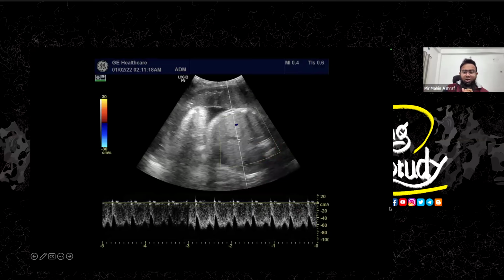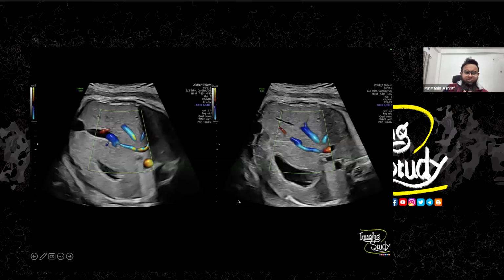pattern flow. So this is the S wave, this is the D wave, and the A wave is also present here, which is allowing the vessel to show you a complete antegrade continuous flow. So this is a typical picture of the ductus venosus.